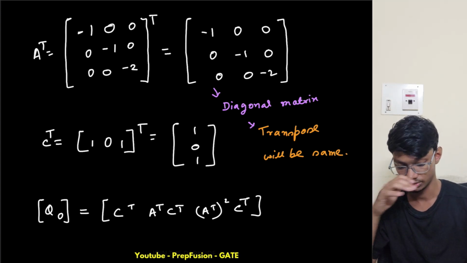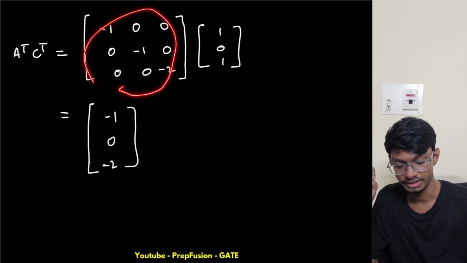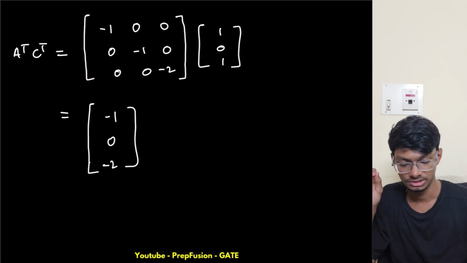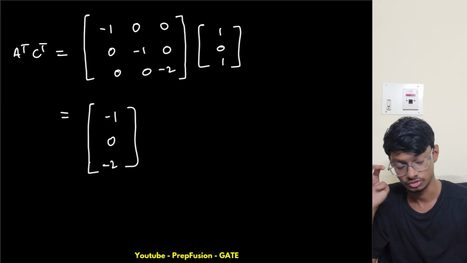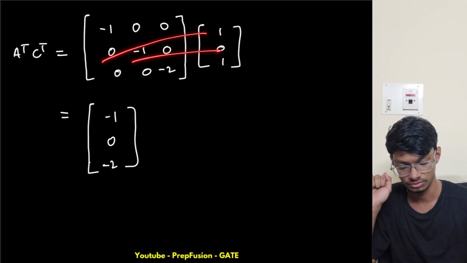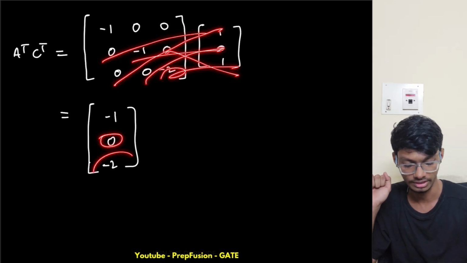Transpose will be the same, right? So that is what I'm doing. I'm multiplying this with c transpose. So what do I get? Simply I multiply, so I get minus 1 into 1, so this will become minus 1, and the other is 0, so 1 minus 1 only. And this is 0, this is 0, and this is 0. So this is 0, and this is 0, 0, and minus 2. So I get minus 2 here, right?